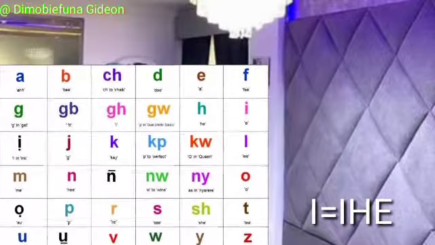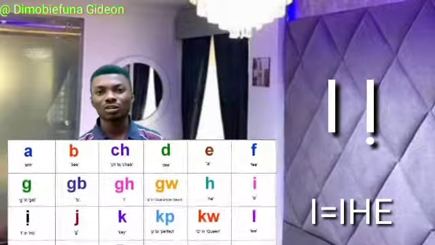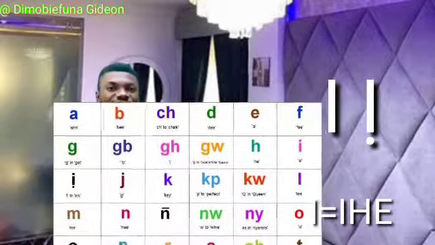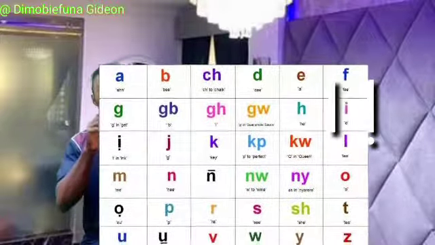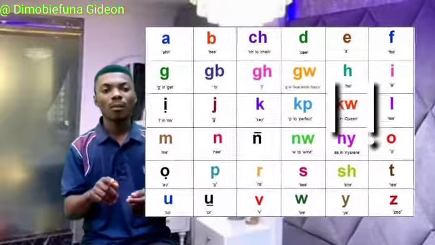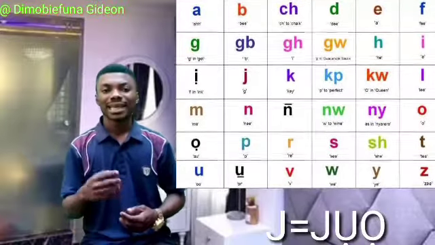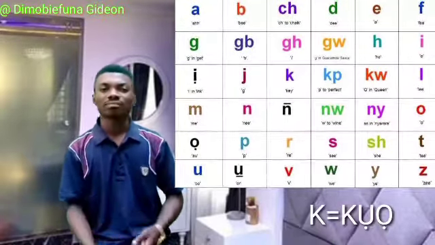We have this one that is beneath dot. The one that has beneath dot is different from the one that doesn't have any beneath dot, alright? Ihe, mba. Alright? We have je, ke, like je, jo, ke, ko,